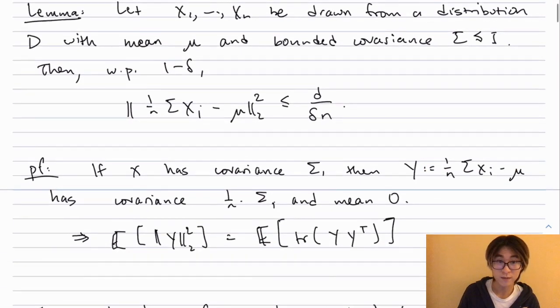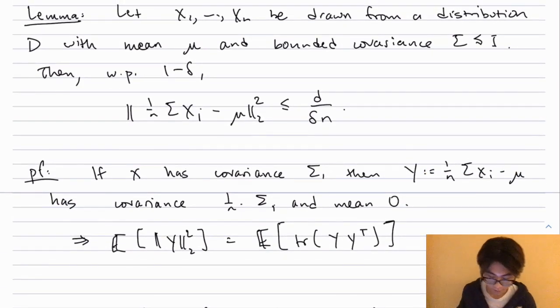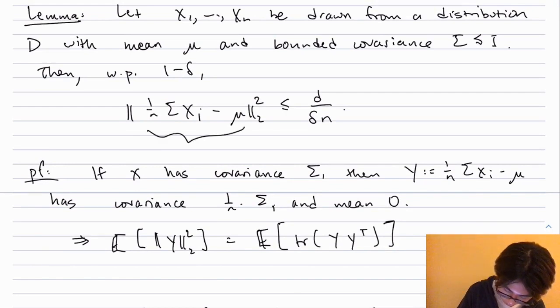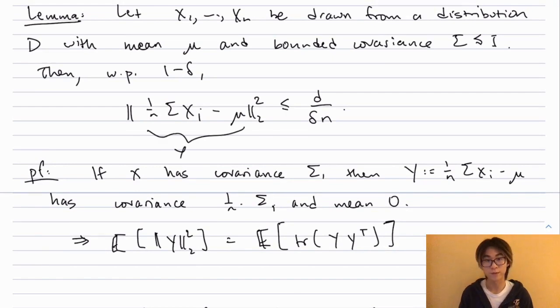And the proof of this is actually extremely straightforward. Let's just call this quantity y, the thing that we're taking the L2 norm squared of, just the difference between the average and the mean. It's a basic fact that if I have a random variable with covariance sigma and I take an average of it n times, then its covariance just scales by a factor of 1 over n. And since I centered it, it has mean 0.